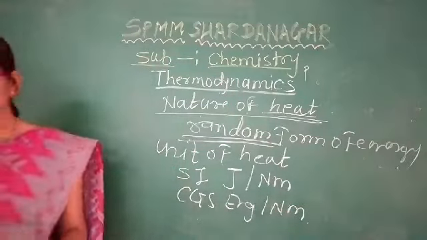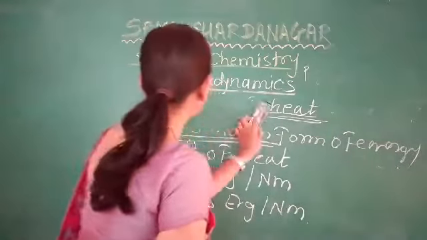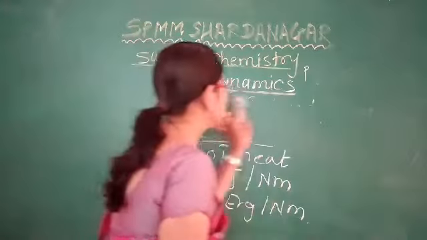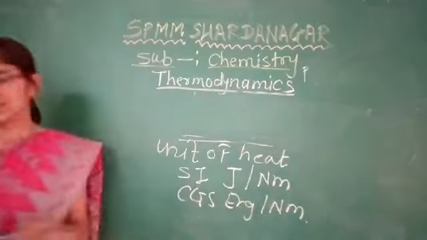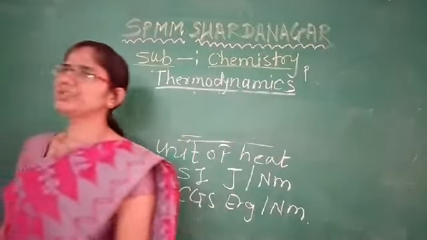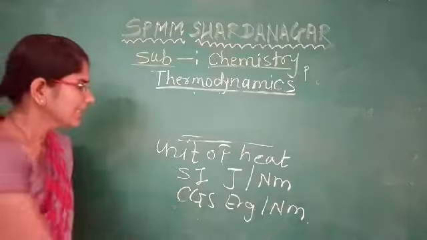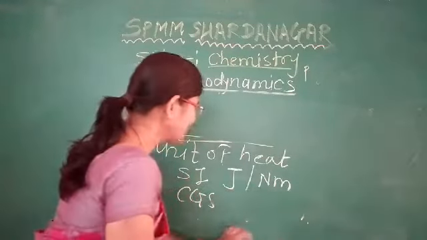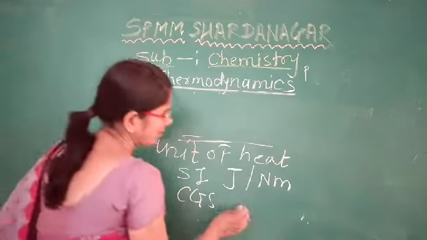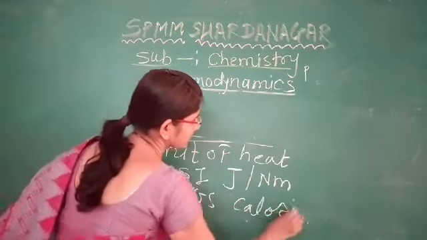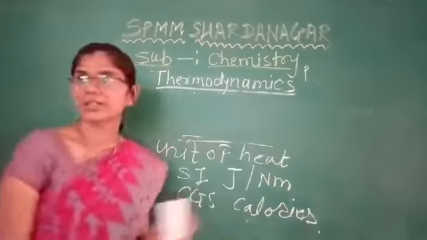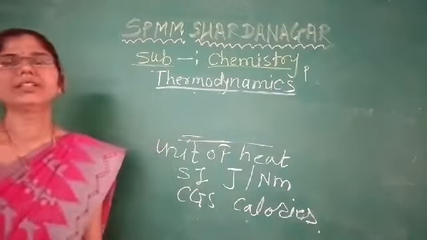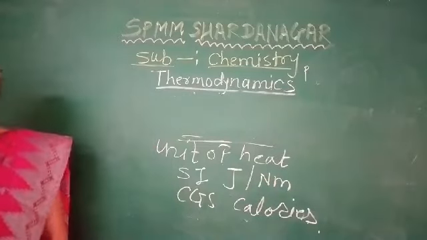Here we have some conversion between the different units of energy. Another CGS unit of heat is the calorie.